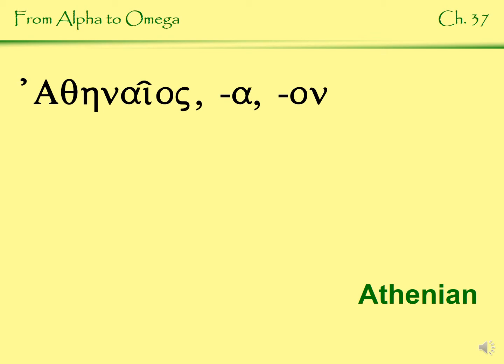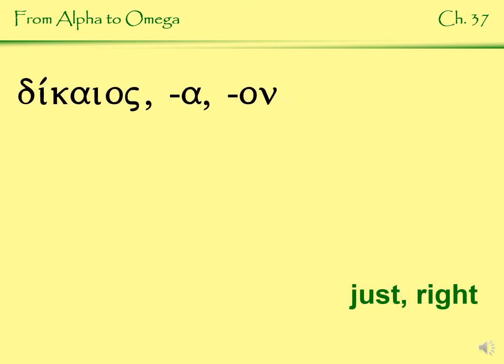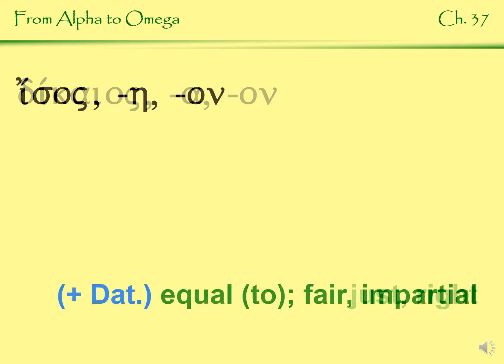Athenaios, three ending adjective. Notice the circumflex there when there's a short form. It means Athenian. Dikaios, a, on, that means just or right, three ending adjective. Isos, e, on, another three ending adjective. Equal or fair or impartial. So if you're using the translation equal to something, that something is in the dative. You'll have to know that too.